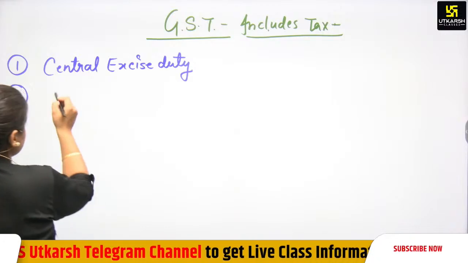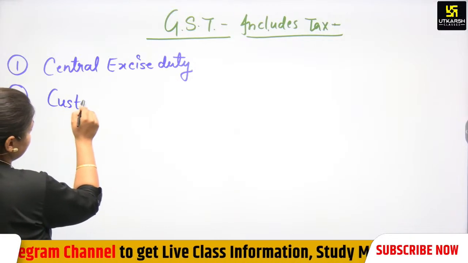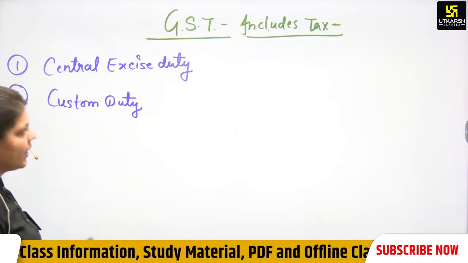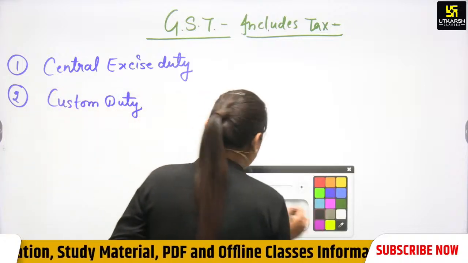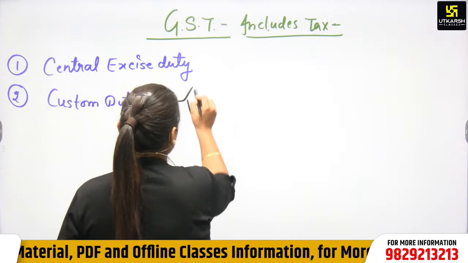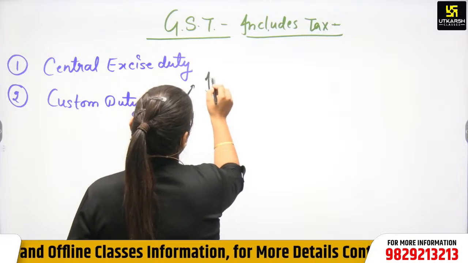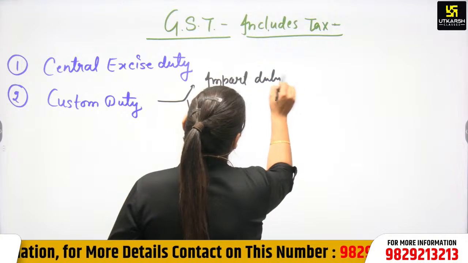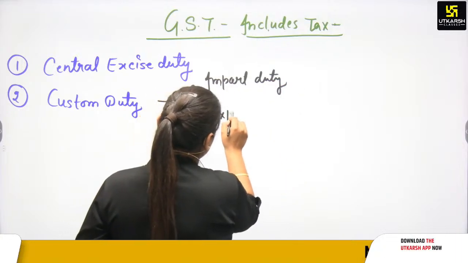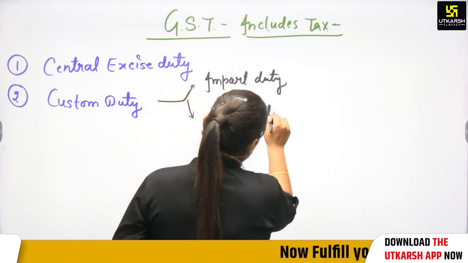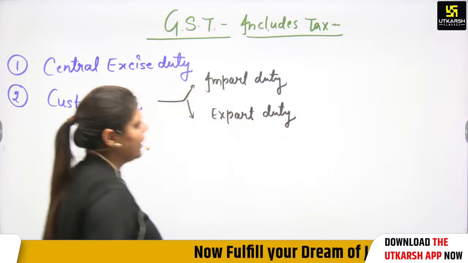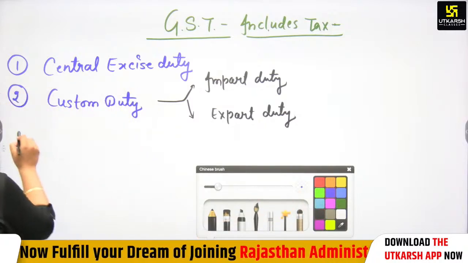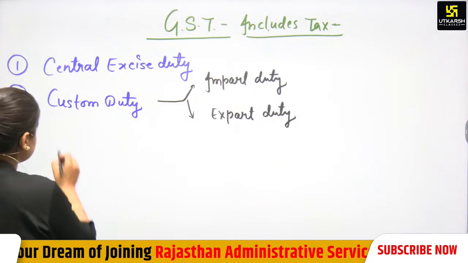Next we can say that custom duty. Custom duty is also included in GST, and in custom duty we have two duties: import duty and export duty. Third one is service tax.